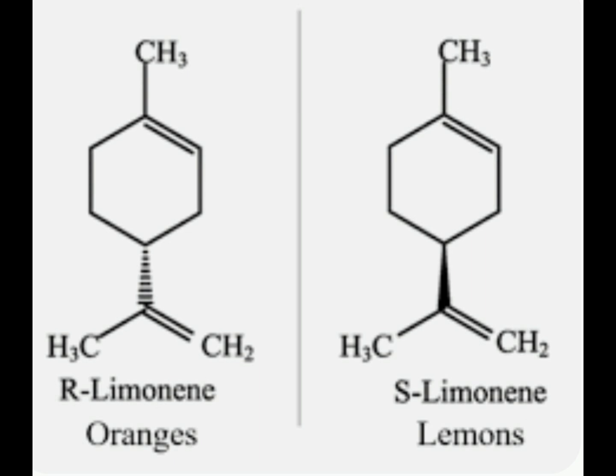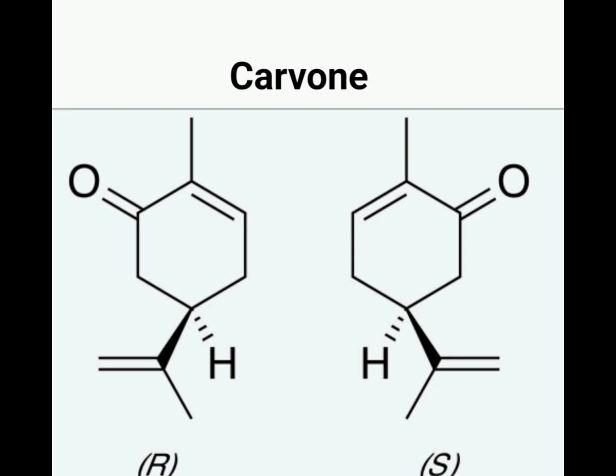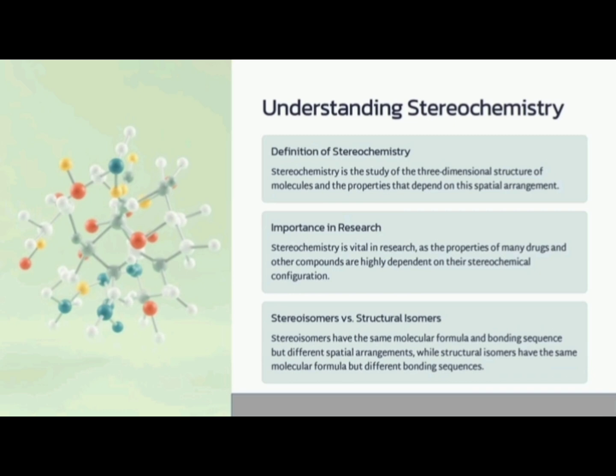Yet another example is that of carvone. Carvone is a naturally occurring compound which is found in caraway seeds. In Tamil, it is called karivepillai. And it is also present in mandarin, orange peel, etc. And yes, carvone smells like caraway. Whereas its mirror image is called R carvone. It is extracted from spearmint. It smells like spearmint. And ginger grass oil contains a mixture of both enantiomers.